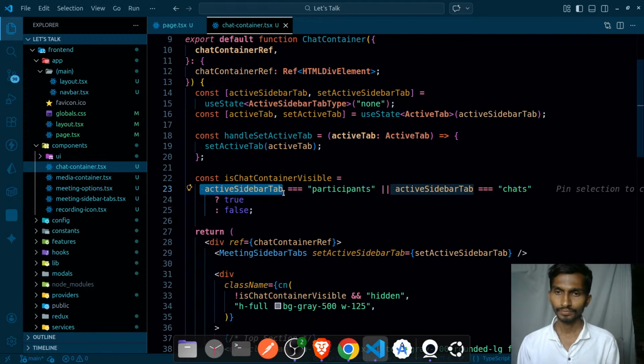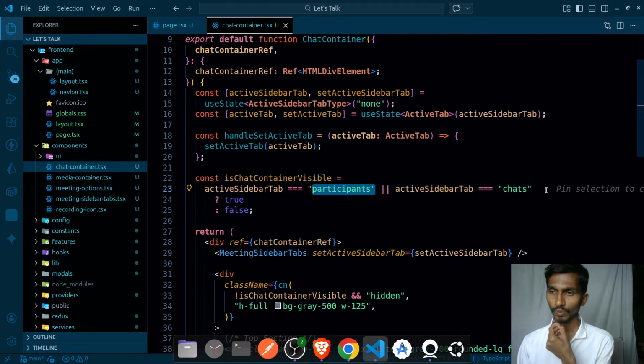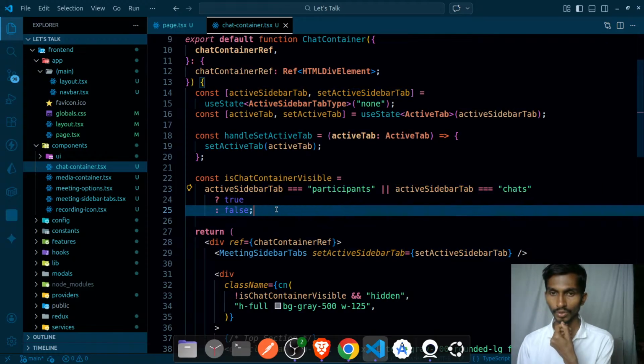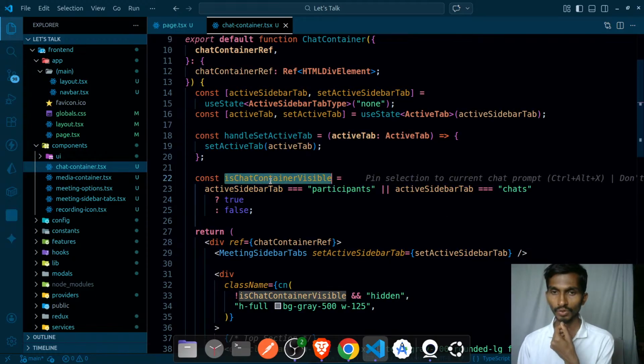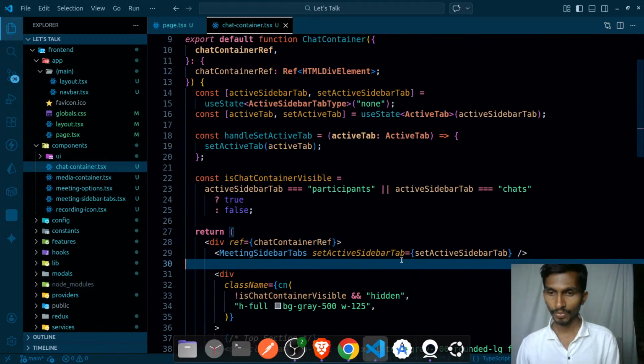Active tab bar, okay, if that equals participants, or that equals active chats, ultimately that equals chats, and that is the active sidebar I'm talking about. That simply means chat container is going to be visible. So is the chat container visible? Yes, the chat container is going to be visible.